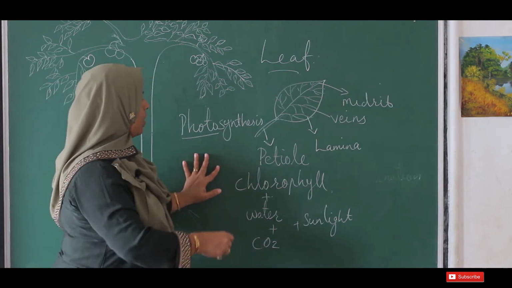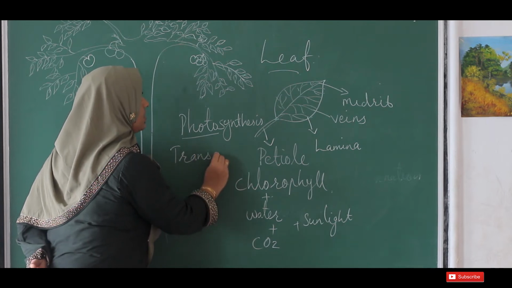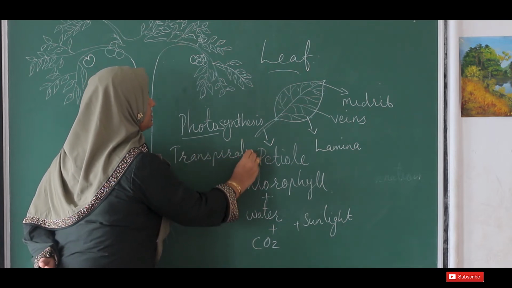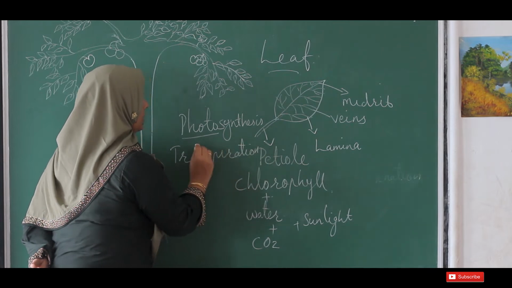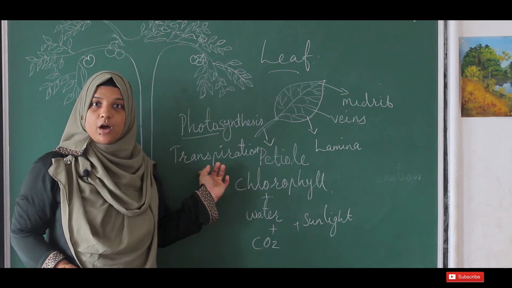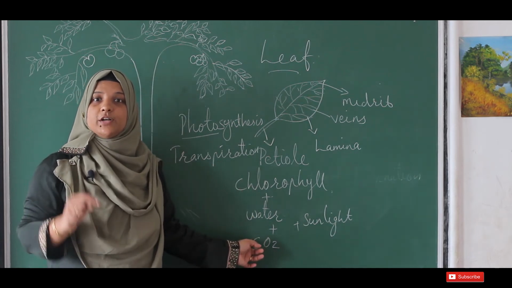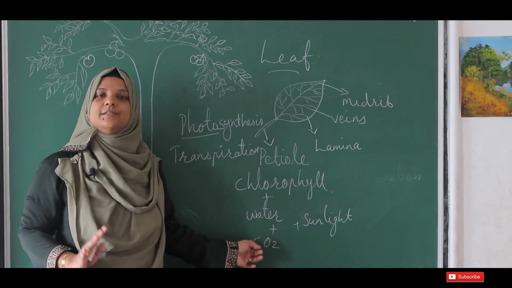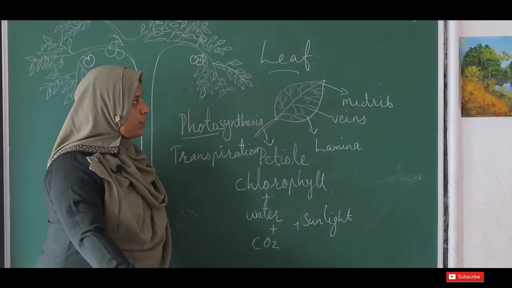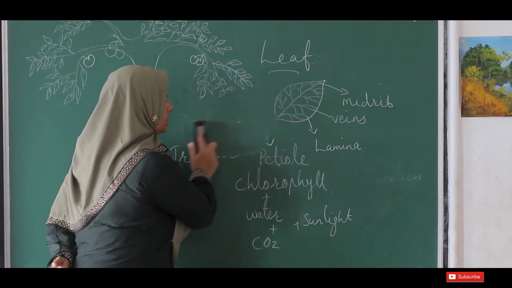That process is called transpiration. So what is transpiration? It is the removal of extra water from the plant in the form of water vapor. That is transpiration. Okay, so that's all about leaf structure and functions we learn.